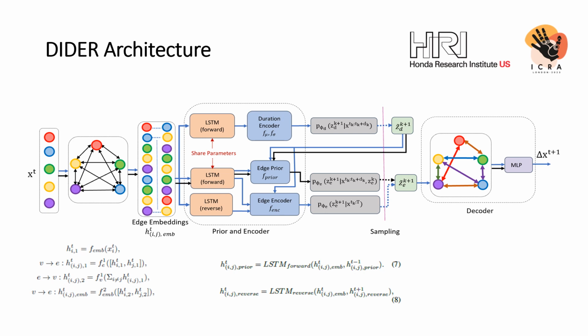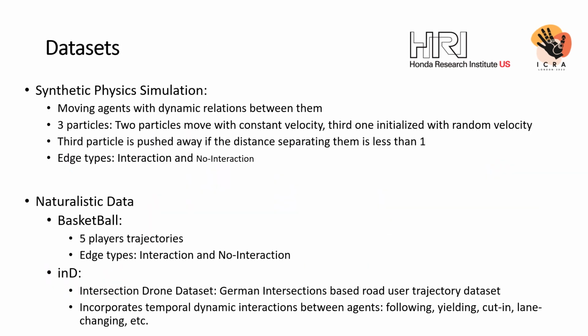During training, the edge encoder computes the duration of edge types for every segment using information of the whole sequence of past and future trajectory. To model the true posterior over the latent space, we use a reverse LSTM to capture the future states of the sequence. We demonstrate the performance of DIDER on one synthetic and two naturalistic datasets.